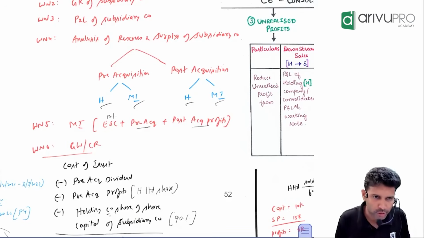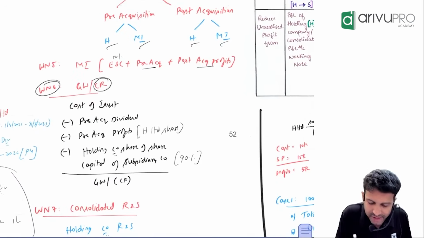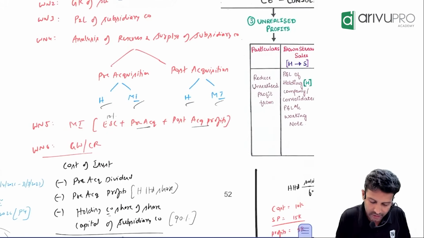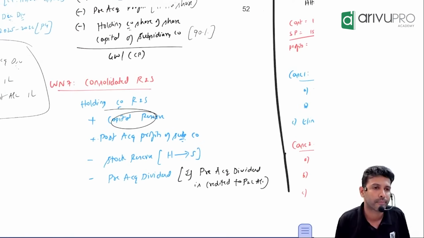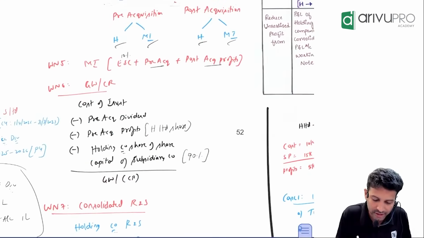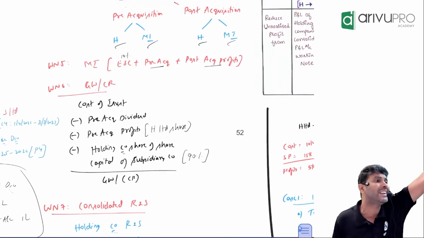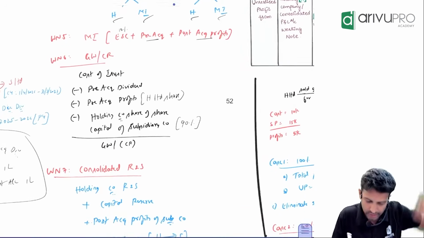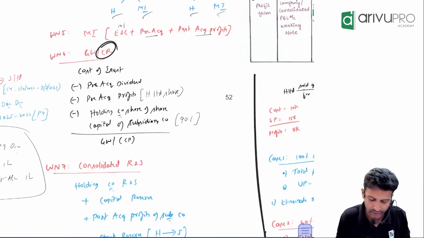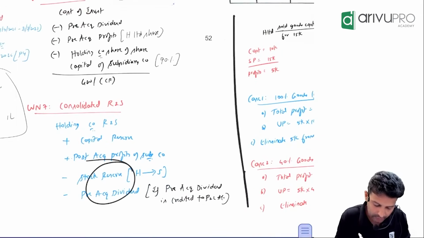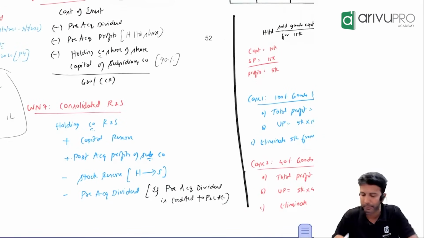Under reserves and surplus only, no? So if working note number 6 gives you capital reserve, that capital reserve will be considered over here. If working note number 6 gives you goodwill, you will show it under intangible assets. That's all it is. So this capital reserve gets considered here as a reserve. These two, for the time being, we have put on hold.